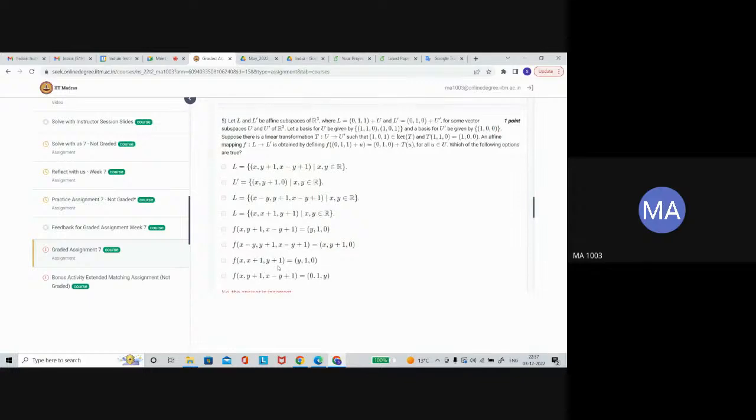Similarly, for each option you can check which one it is. Now the second option also you can check here. Is this giving a linear transformation?